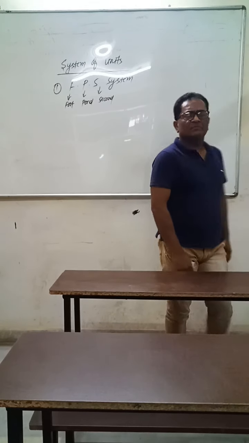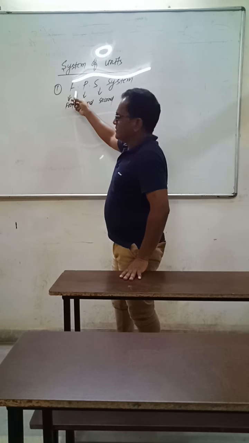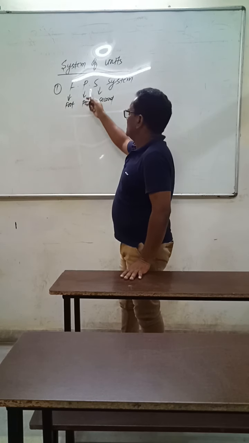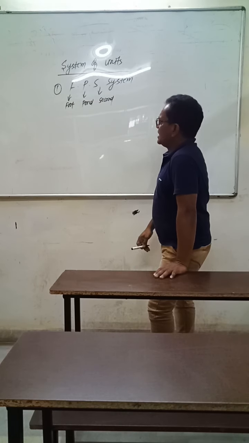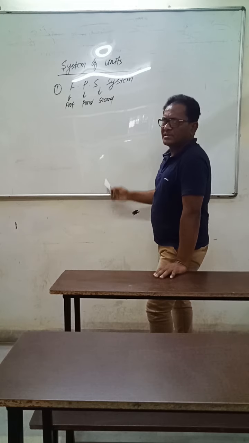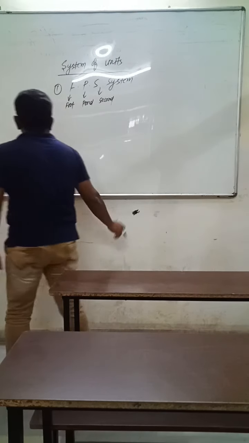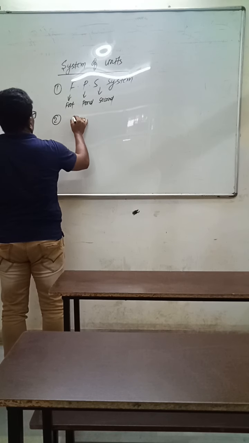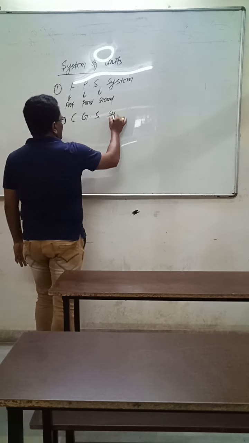At that time, length was measured in terms of foot, mass was measured in terms of pound, and time was measured in terms of second. Then another system came, and that was the CGS system of unit.